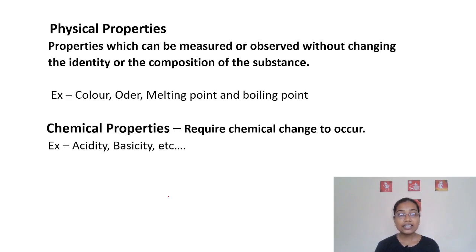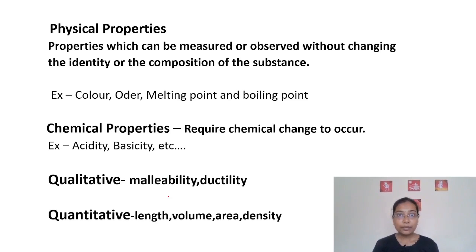To tell the exact acidity, you have to perform some tests with that particular solvent. Means you are doing something, means you are changing that substance, or that substance has to undergo some change to show its chemical properties. So, the properties which can be measured or observed by doing some changes with that particular substance are known as chemical properties.